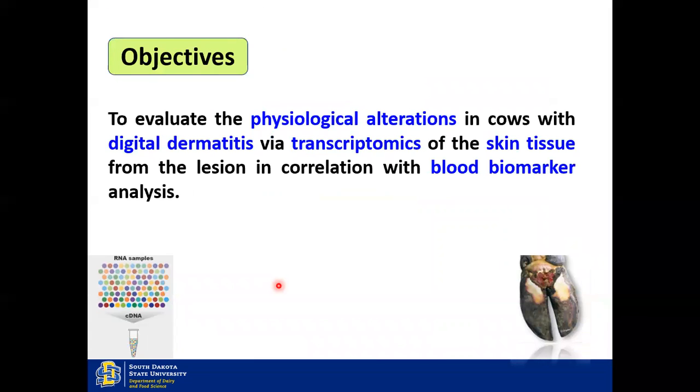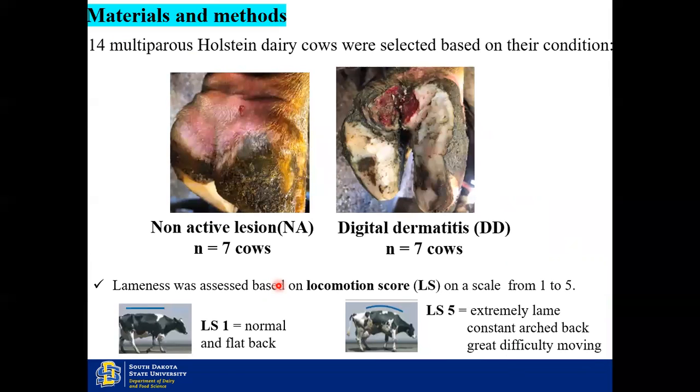Under this background, our objective was to evaluate the physiological alterations in cows with digital dermatitis by transcriptomics of the skin tissue from the lesion, in correlation with blood biomarker analysis. We selected 14 multiparous Holstein Friesian cows based on their condition: 7 animals with non-active lesions and 7 animals with digital dermatitis.